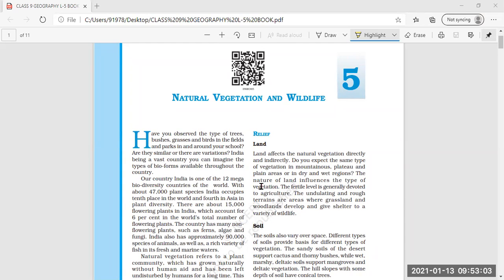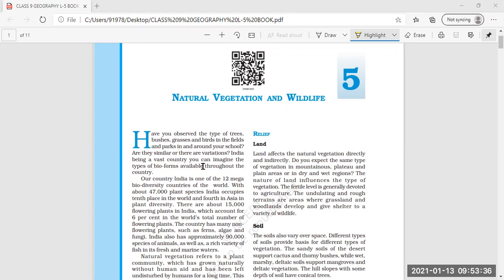Nowadays, the whole year you have been at home, studying from home only, but whenever you had gone to school, you must have observed so many different types of trees, bushes, grasses, even around your home, in your locality. You must have been seeing different types of trees, bushes, grasses, and birds, and even the parks near your house.